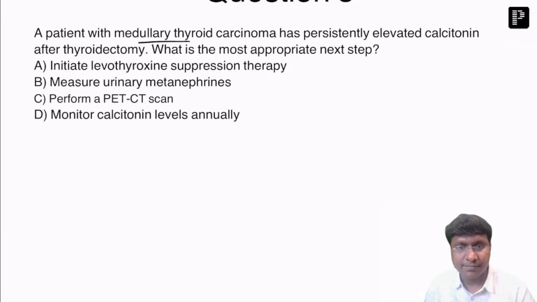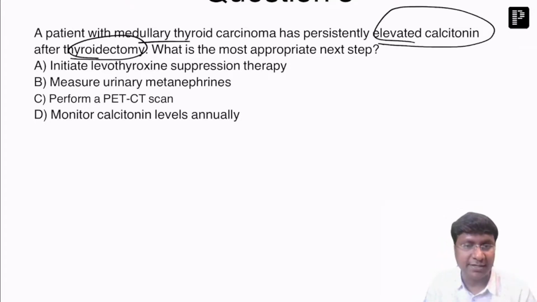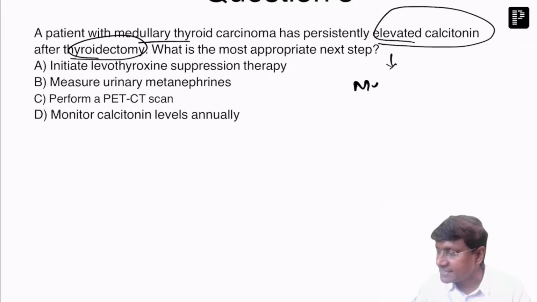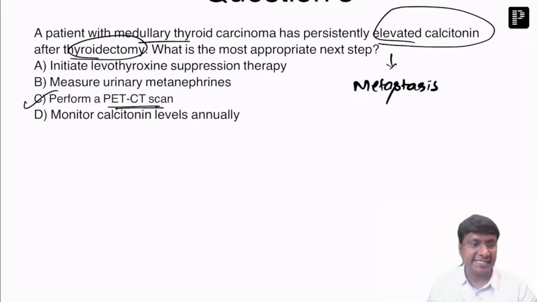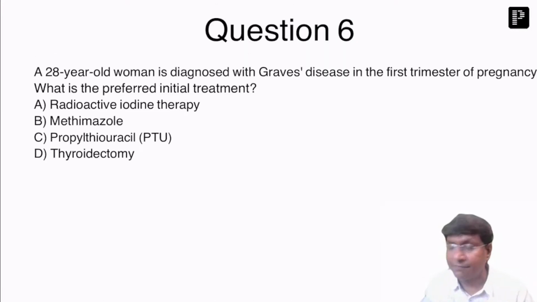Right. So here, even after thyroidectomy, there are persistently elevated calcitonin levels. That means it is suggestive of metastasis, right? So in these patients, in order to check for the metastasis, you need to perform the PET CT scan. So this is the next step that you need to do in a patient where, after thyroidectomy, calcitonin levels are still elevated.